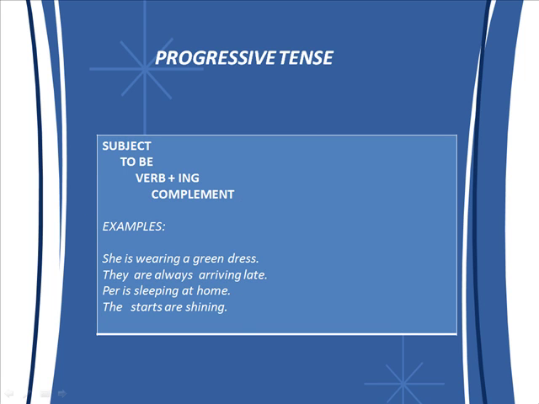Progressive tense in affirmative: we have to write the subject, the verb to be, then the verb plus ing, and finally the complement. Well, here we have some examples. She's wearing a green dress. They are always arriving late. Paris is sleeping at home. The stars are shining.